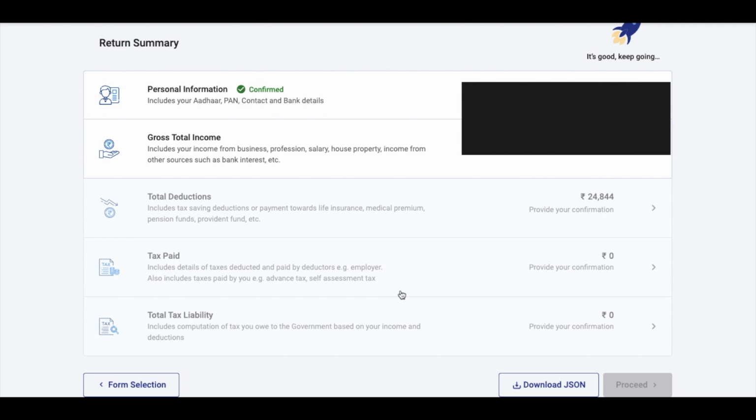Now please note that until and unless you say confirm to your personal information, the next tab will not open. Once you've confirmed all your personal information, your bank details, your contact details, your PAN details, Aadhaar details, the gross total income tab will open. Now you need to keep your Form 16 ready at this stage.